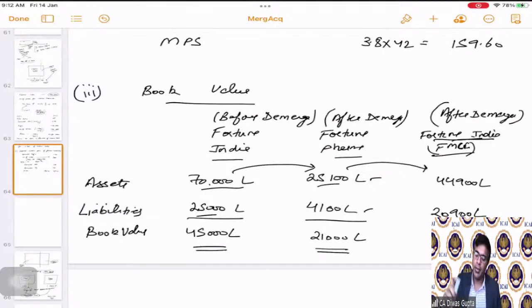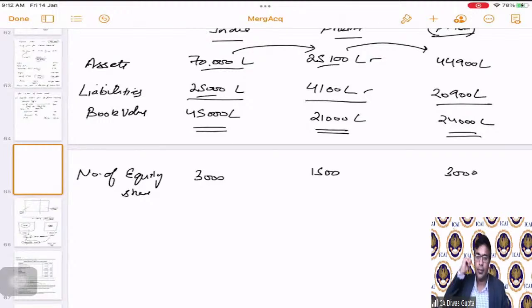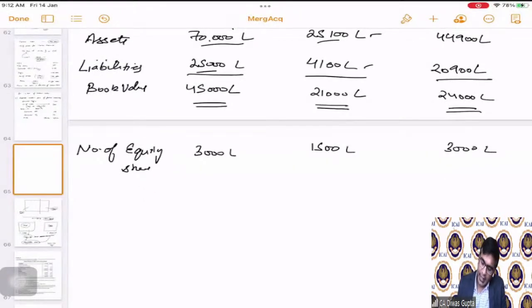And please note the number of equity shares. If I have to put number of equity shares, it is 3,000 here, 1,500 here, and 3,000 here. Correct? So 3,000 lakhs here, 1,500 there, and 3,000 lakhs there. Hence, the net worth is already we have calculated.